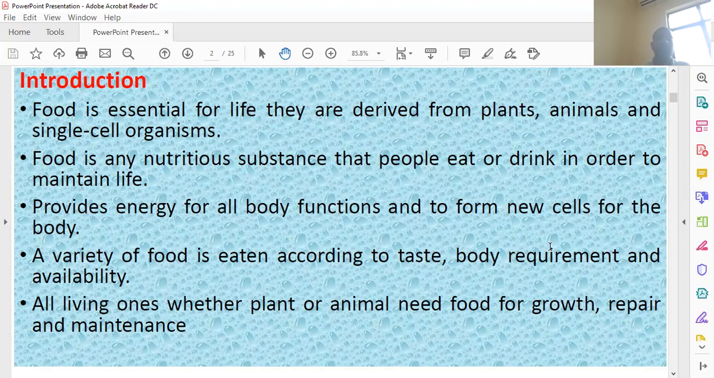So the important point is that food provides energy for all body functions, for the formation of new cells, and for maintaining other physiological functions. Any organism takes food according to the availability of the food, the taste of the food, and body requirements.